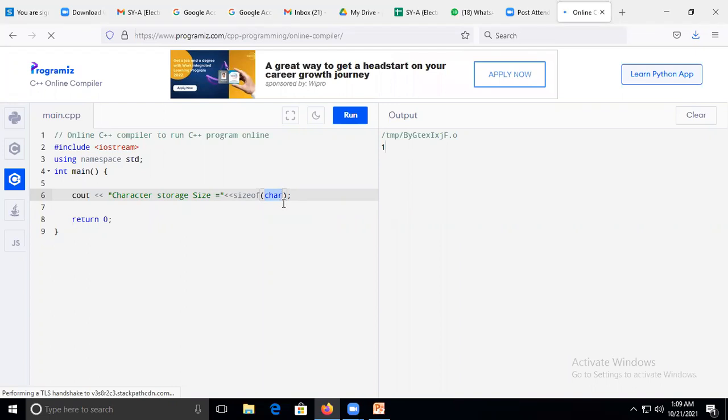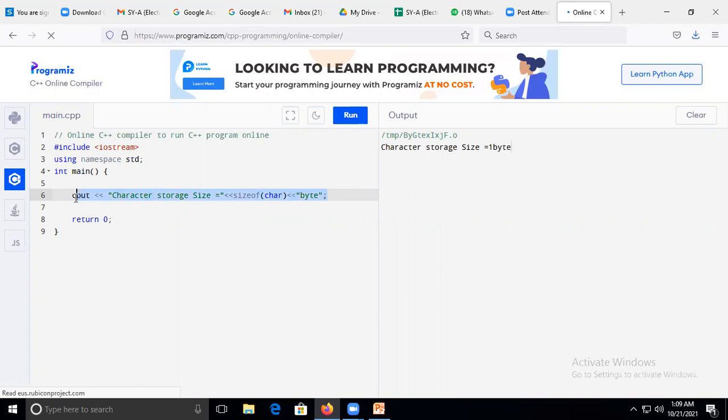Now I need to check the size of character, how many bytes are required to store it in memory. I will write it here. Now check: character storage size is equal to 1 byte.